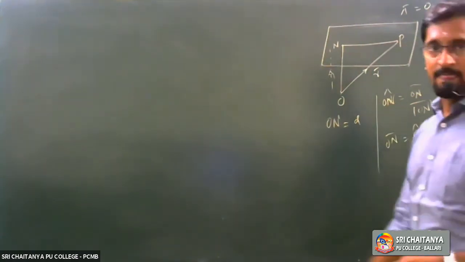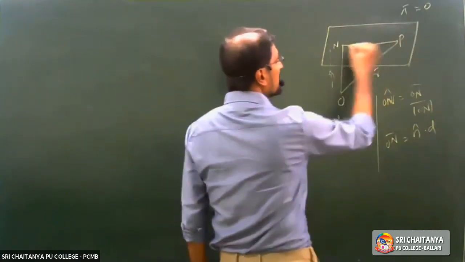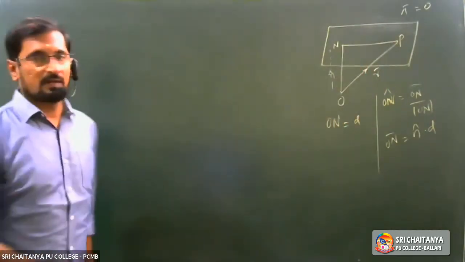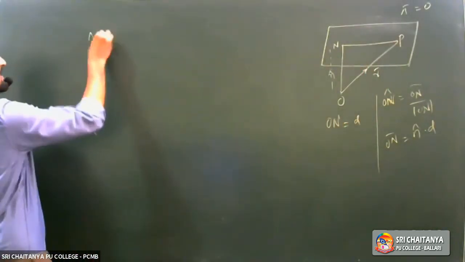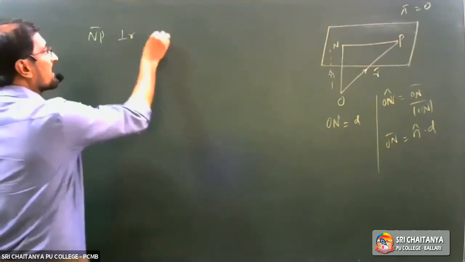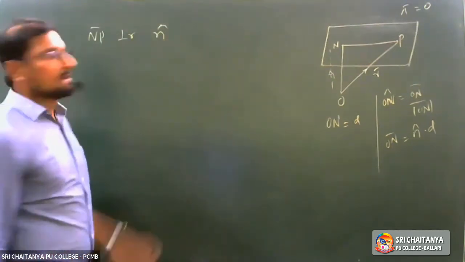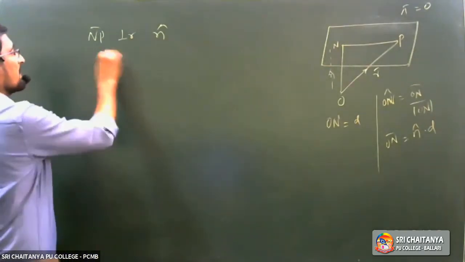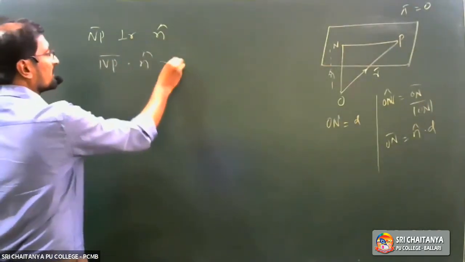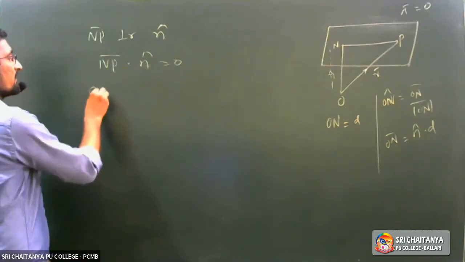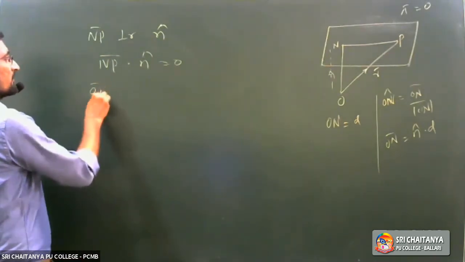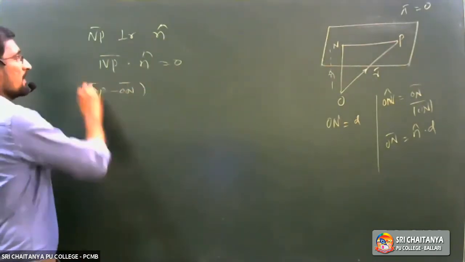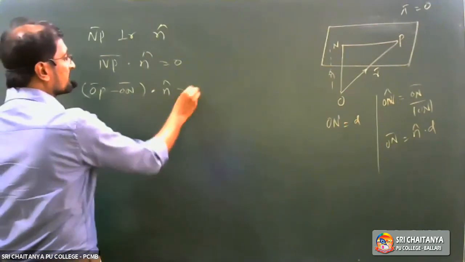It's over. Simple logic. Observe here: NP bar is perpendicular to ON bar, right? NP bar is perpendicular to N cap. So NP bar dot N cap is equal to 0. NP bar is equal to OP bar minus ON bar, dot N cap is equal to 0.